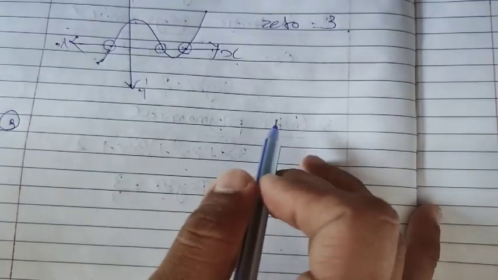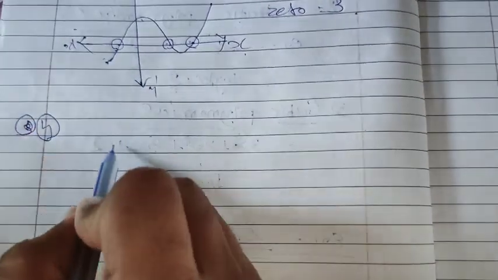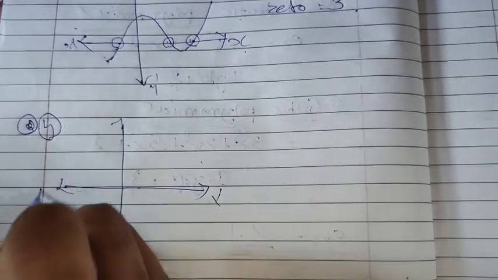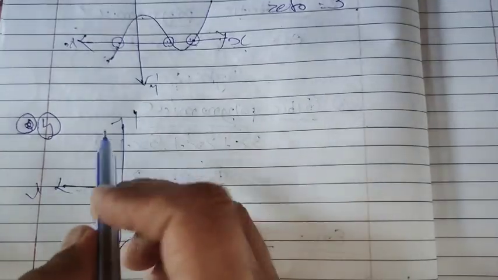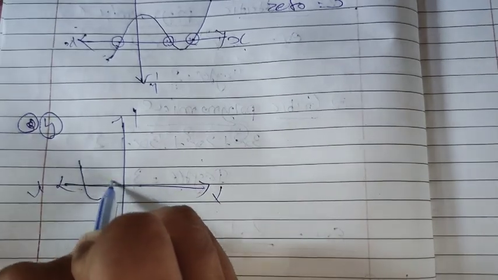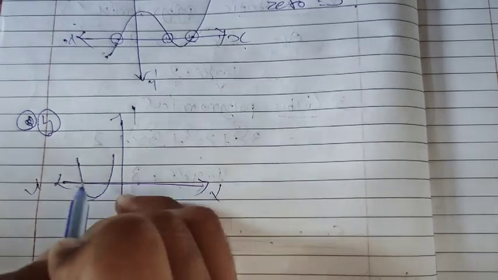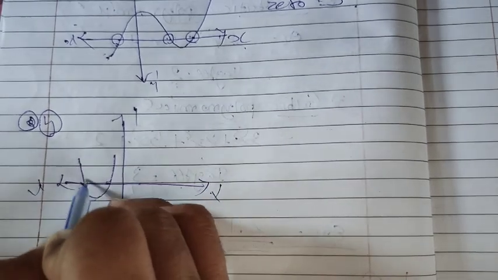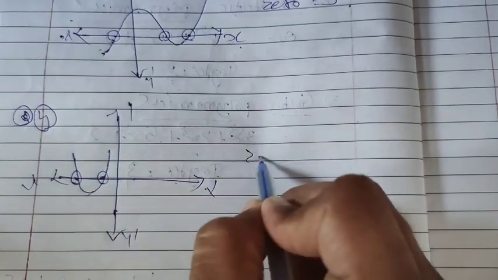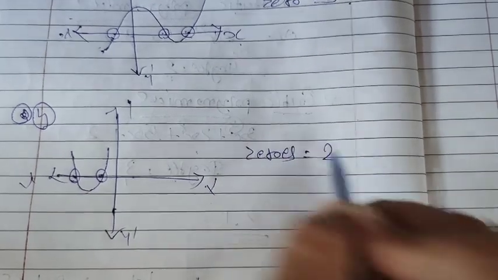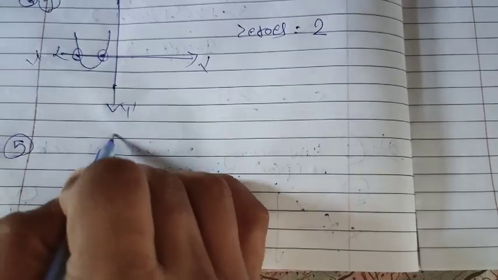Now we will learn about the fourth example. Now you can see this line touches the x-axis at 2 points. So how many zeros? 2 zeros. Simple. The other one, figure 5.